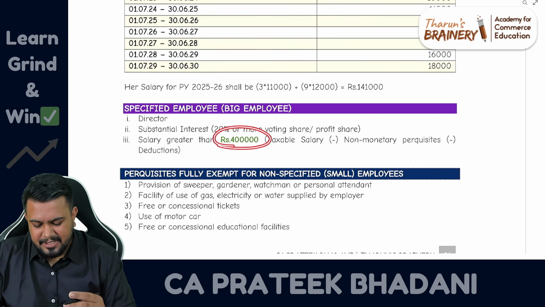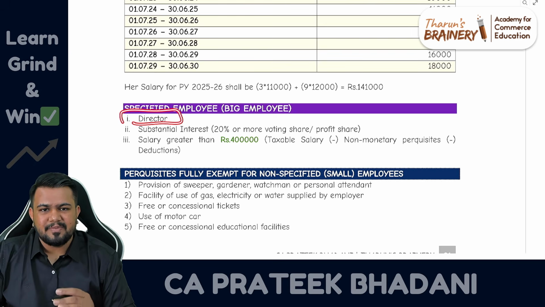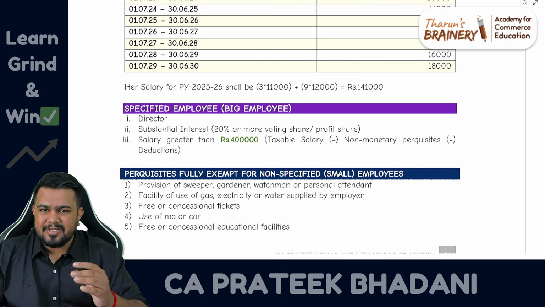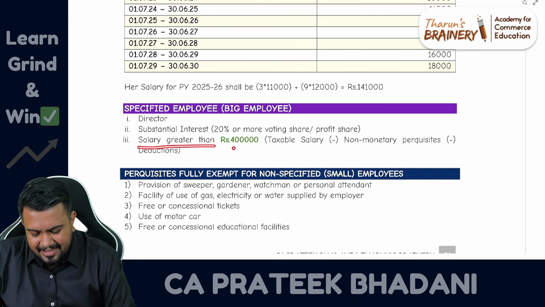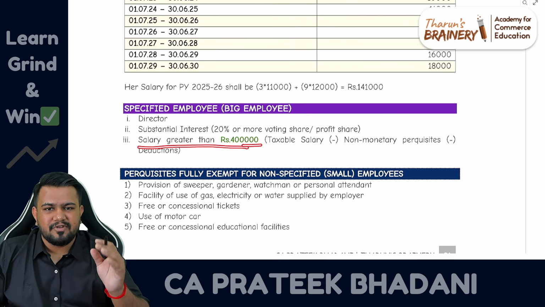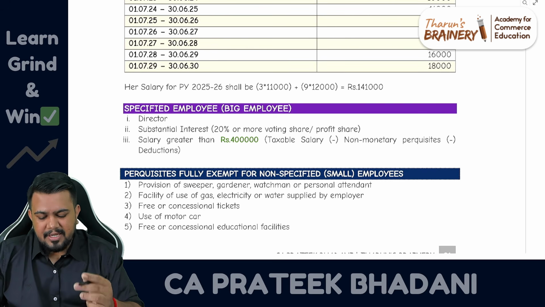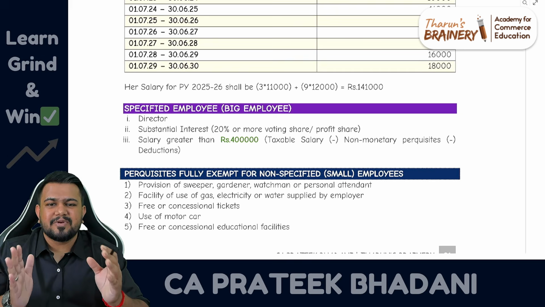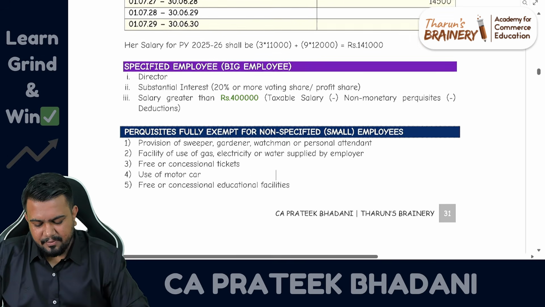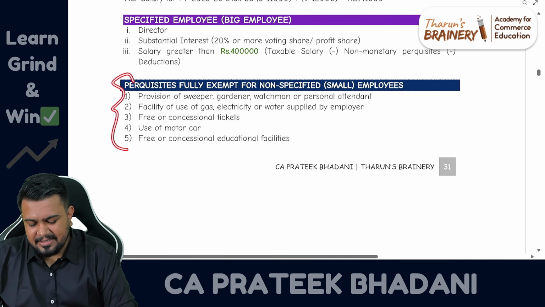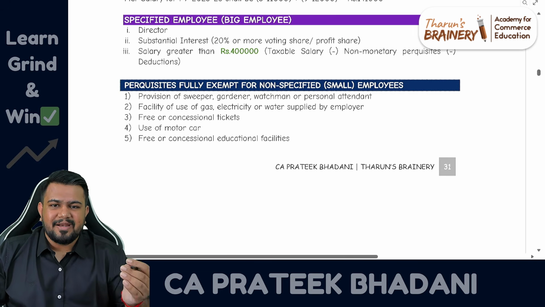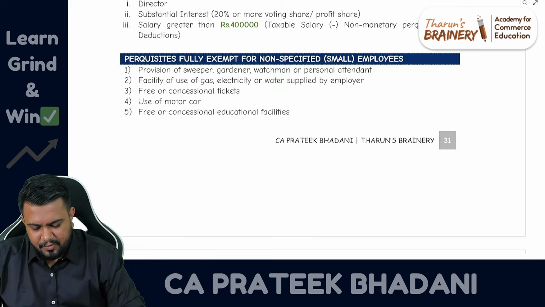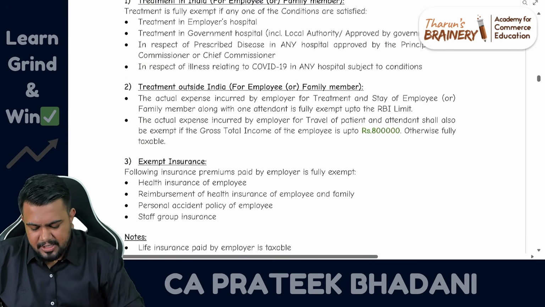Fine. So who is a specified employee? The director can be a specified employee. A person who is holding substantial interest is a specified employee. And earlier, if the salary was greater than 50,000, such person was a specified employee. Now this 50,000 has been increased to 4 lakhs. So only if the salary is greater than 4 lakhs, that person is a specified employee. Fine. Big employee. For a non-specified employee, we had discussed that 5 perquisites are completely tax-free, which is given on the screen. You can refer to it. We have already studied this. No change in that concept.